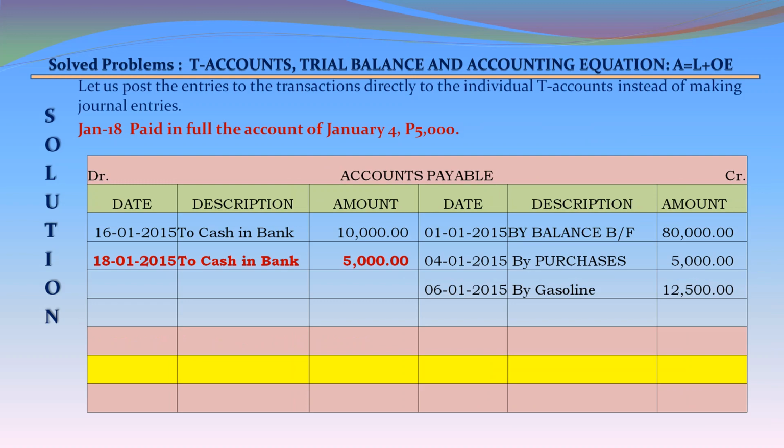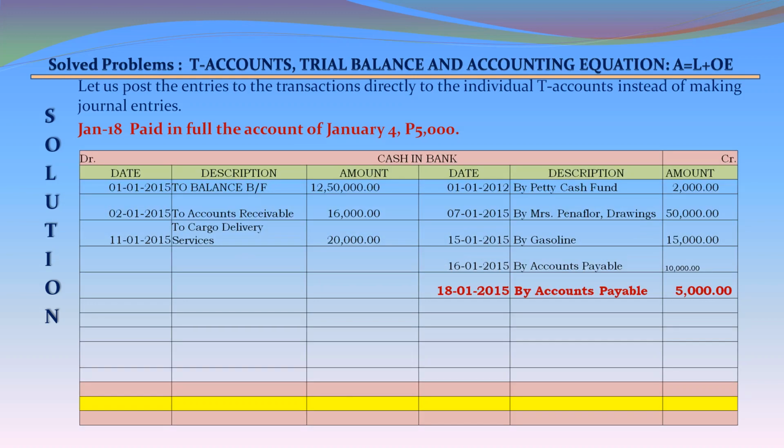January 18, paid in full the account of January 4, 5,000. Accounts payable account debit 18 January 2015 to cash in bank 5,000 on the debit side. Cash in bank account on the credit side 18 January 2015 by accounts payable 5,000.